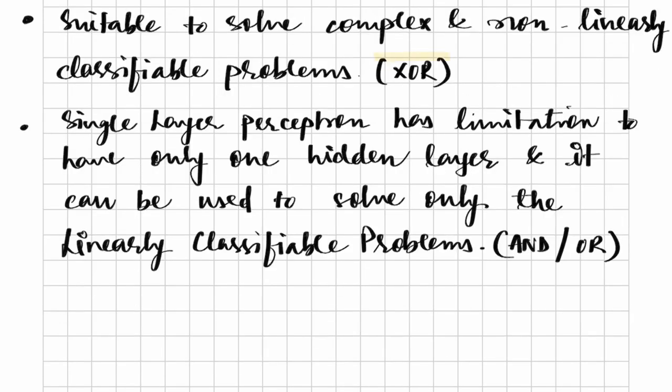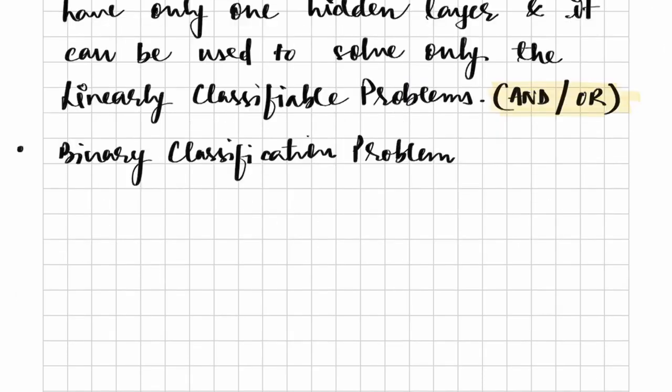XOR problem is a good example of a non-linearly classifiable problem, and similarly AND and OR problems are good examples of linearly classifiable problems. Now let me quickly revise what is binary classification problem. In case of binary classification problem, the output should be 0 or 1, that is, the output should be of binary form. And whenever we design a network to solve the binary classification problem, we have only one neuron at the end giving the predicted output.